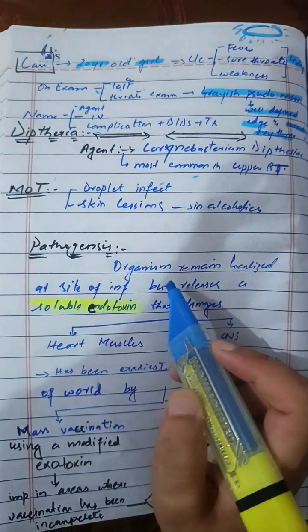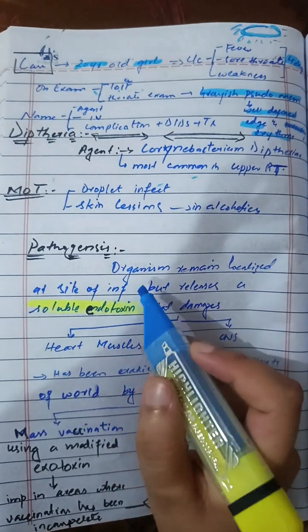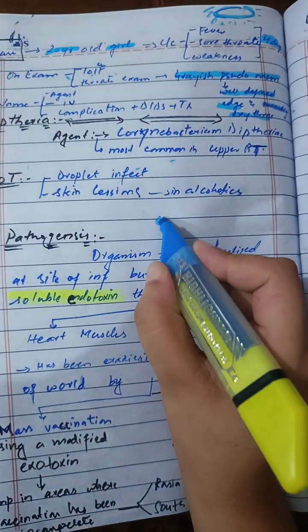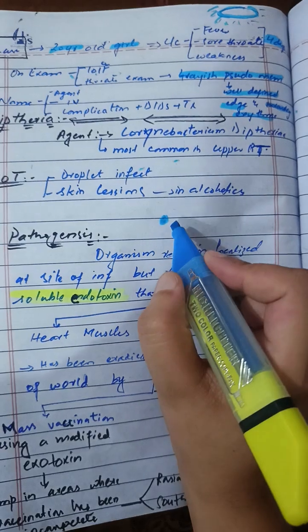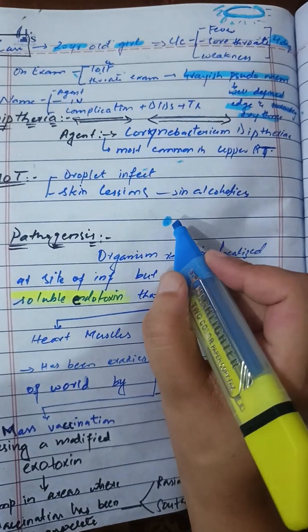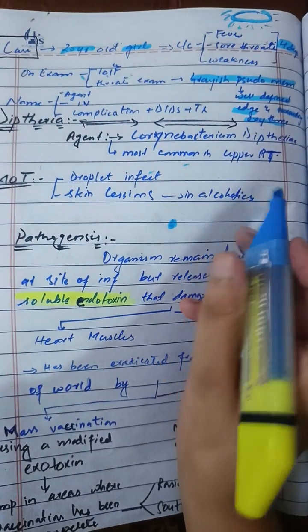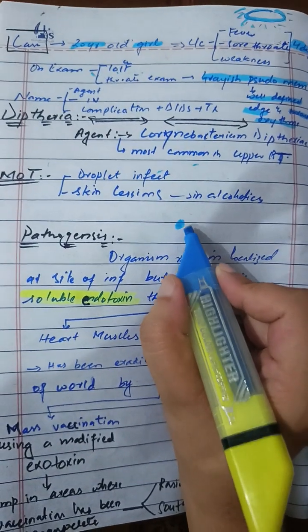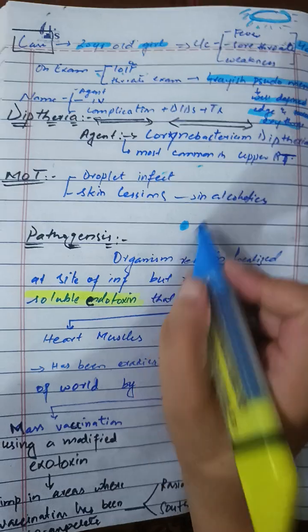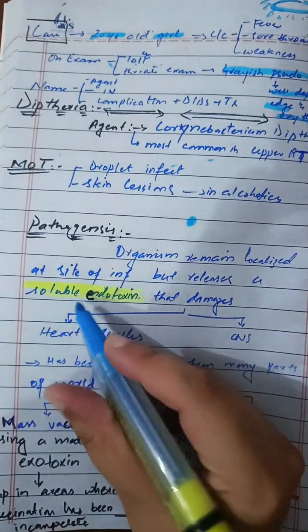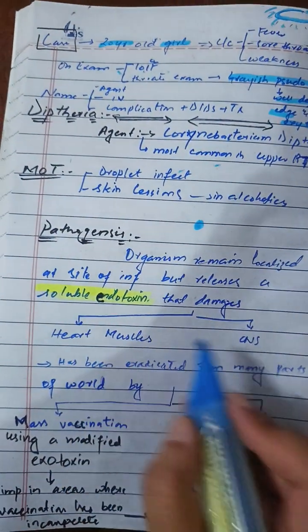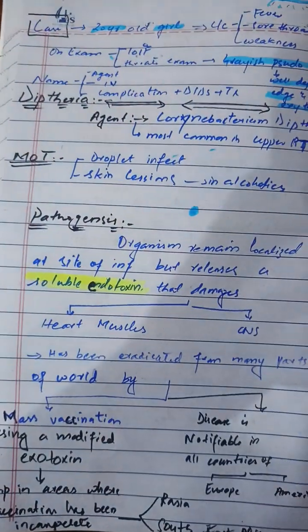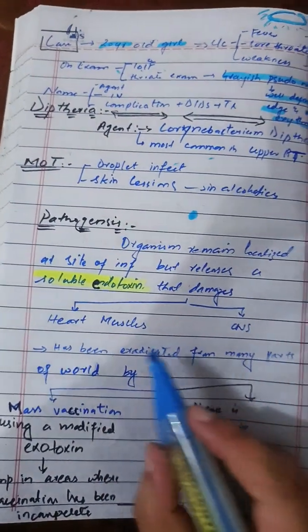In the pathogenesis, the organism remains localized to the site of infection. It can enter through a skin lesion, a wound, a cut, or through droplet infection into the respiratory tract. Then it remains localized where it has entered, but it releases a toxin, an exotoxin, that damages heart muscle and CNS and leads to several complications.